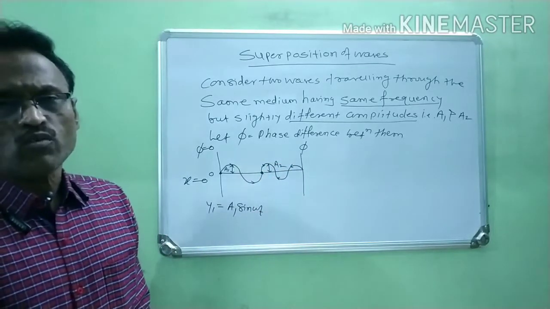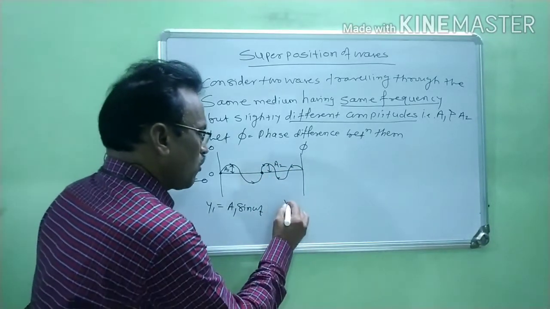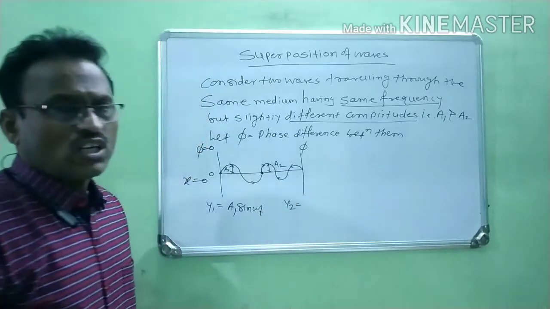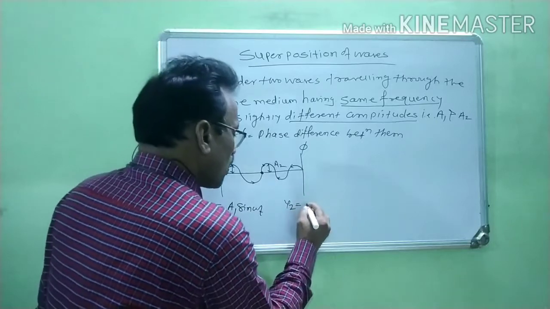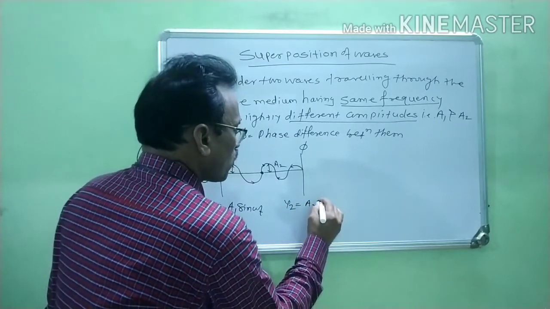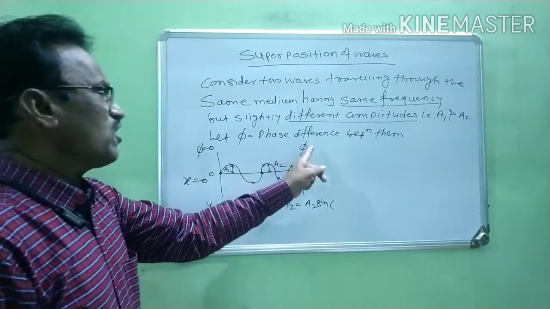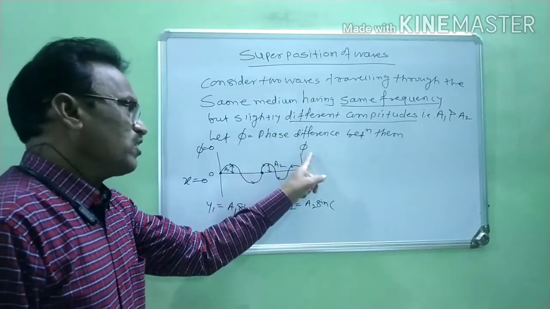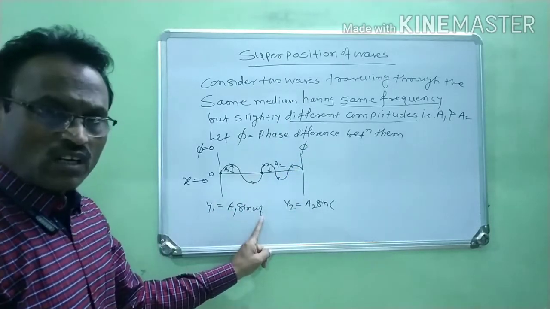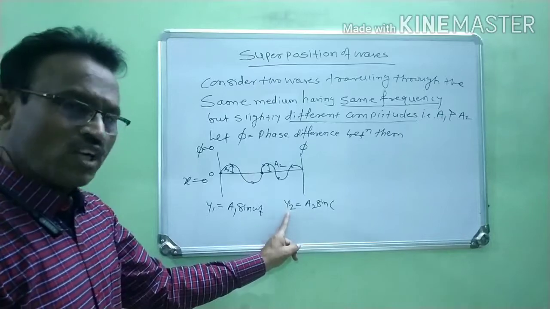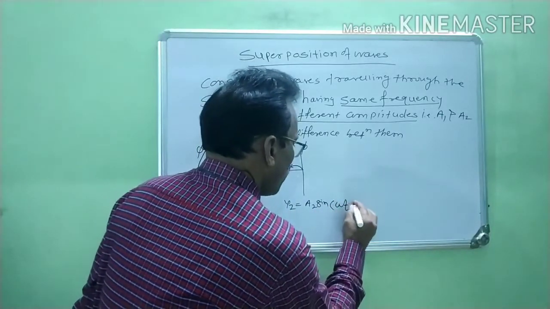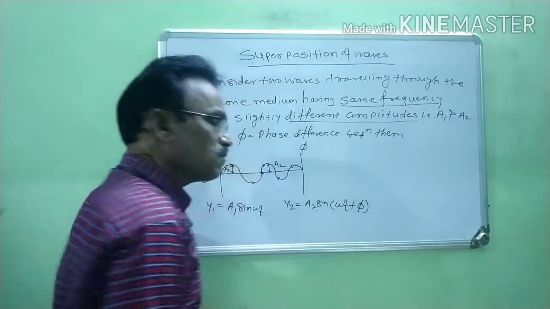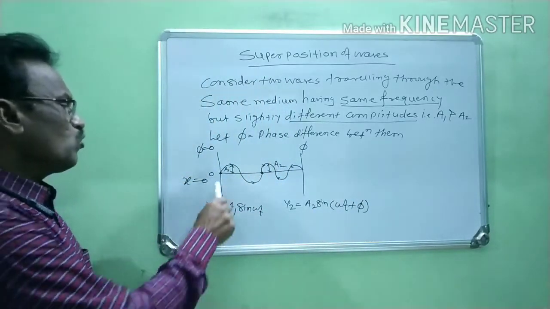Amplitude of second wave is A2, and the displacement for second wave is Y2. Therefore, this Y2 is equal to A2 sine. Now, the phase difference is phi. Therefore, this phase difference is added in this omega t. Therefore, the displacement for second wave y2 is equal to A2 sine omega t plus phi. Okay. In this way, we consider two waves.